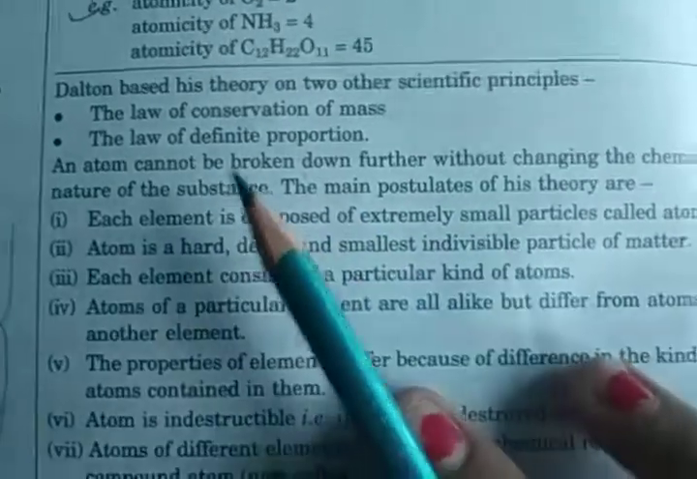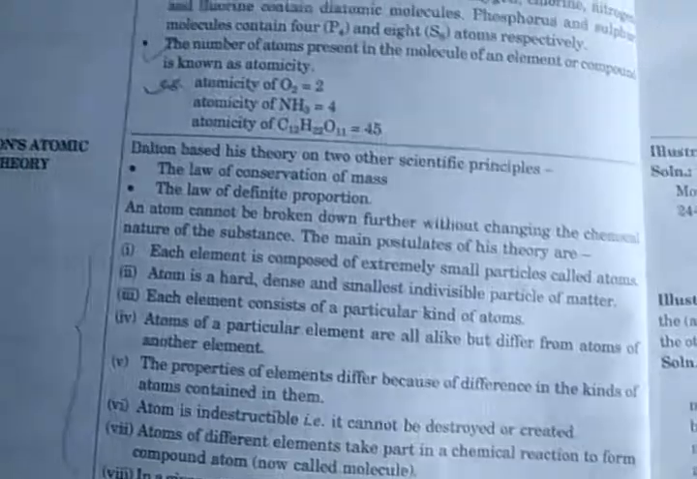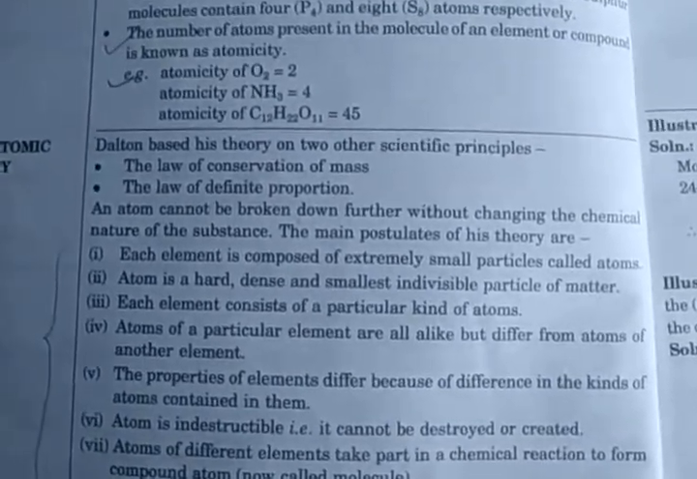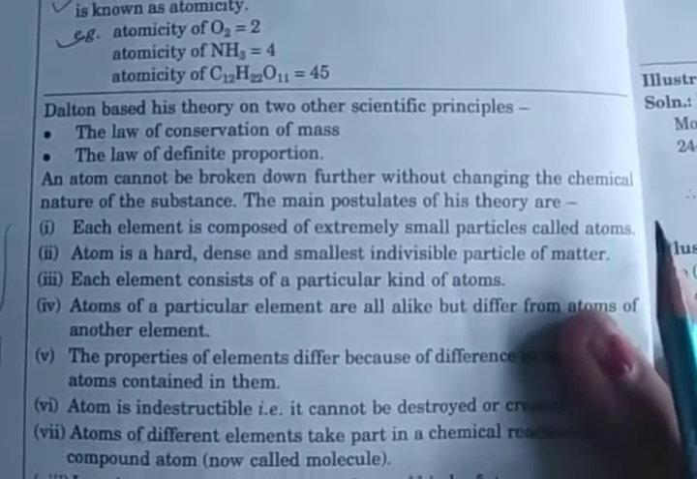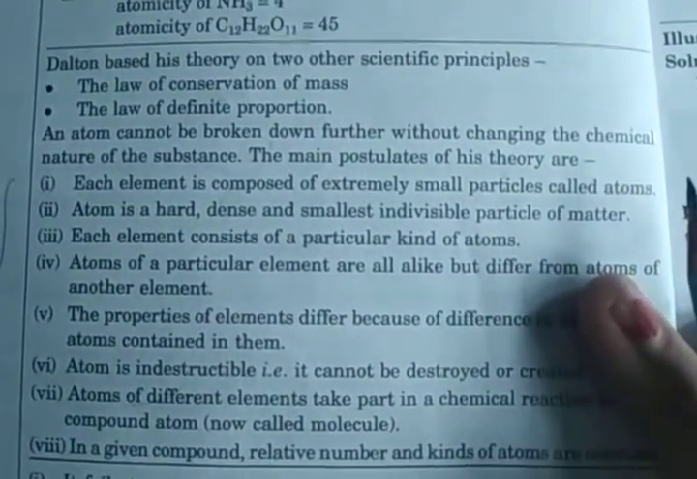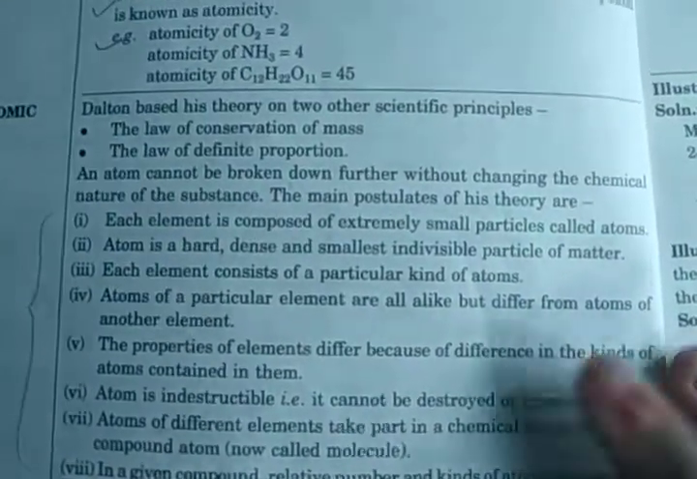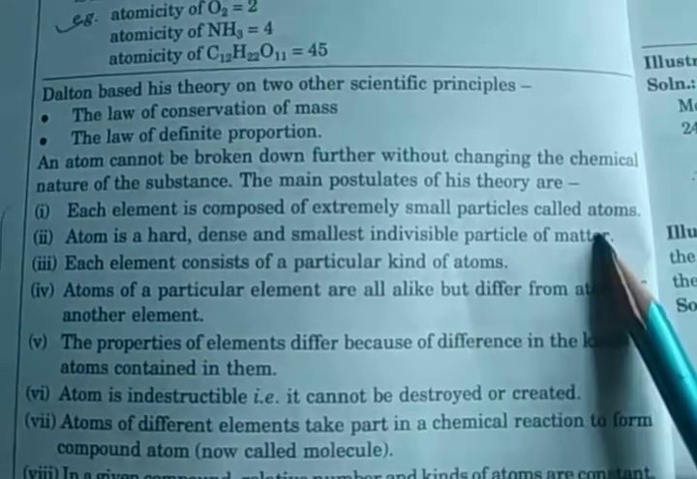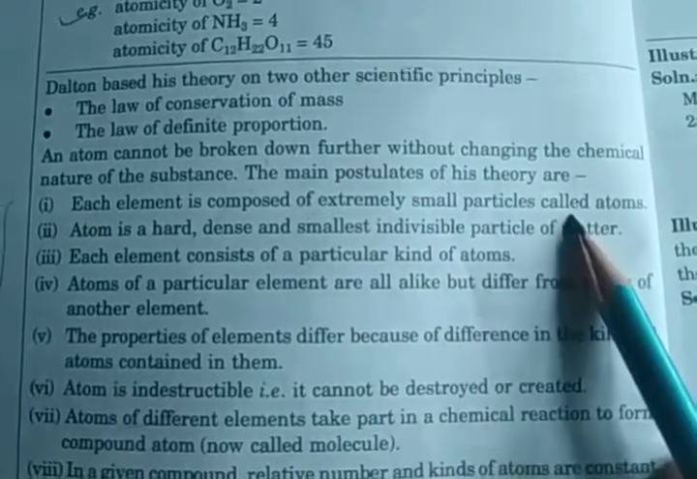Then Dalton said an atom cannot be broken down further without changing the chemical nature of the substance. So the main postulates of his theory are: first, each element is composed of extremely small particles called atoms.